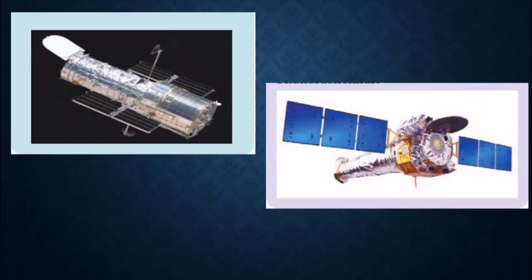The second image is of another telescope named Chandra, which is an X-ray telescope. It was also sent by the National Aeronautics and Space Administration, but in 1999. It is useful for getting information about stars and galaxies, as they emit X-rays; these rays are absorbed by the telescope and images can be obtained. The telescope is named Chandra after the famous Indian scientist Subrahmanyan Chandrasekhar.